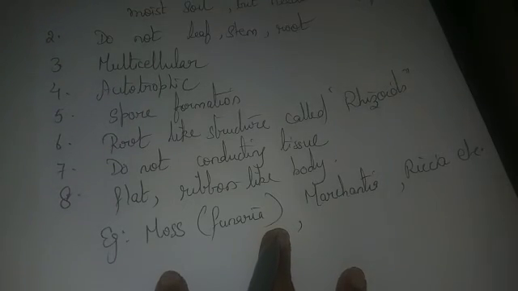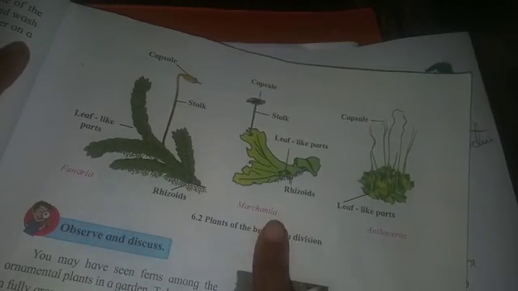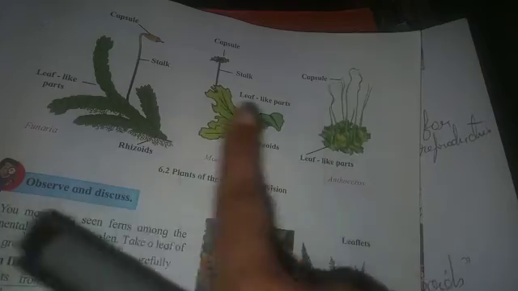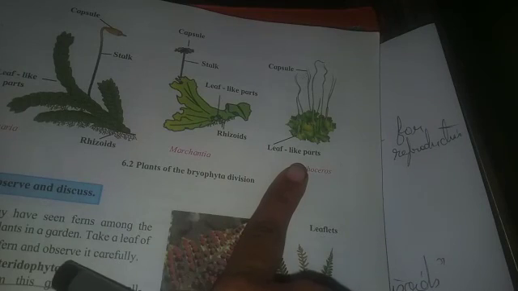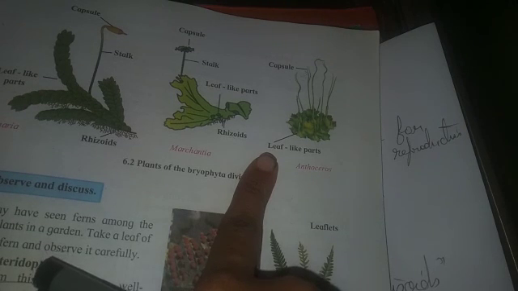If you look into your textbook, children, the figures are given to you. This is the Funaria, the moss that we are talking about. This is Marchantia and this is Anthoceros, which is again a Bryophyta. So these are the examples of Bryophyta. Children, I told you to draw Spirogyra, which is a Thallophyta. Even these three diagrams you have to draw in your notebook. In the next video, we will learn about Pteridophyta. Thank you.